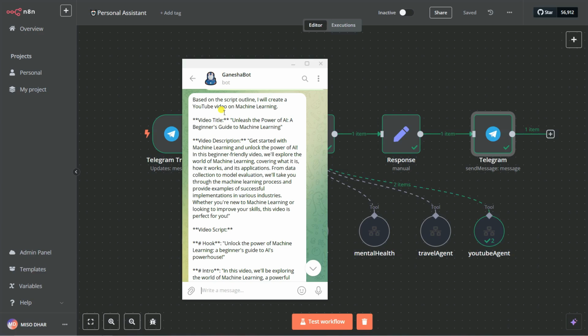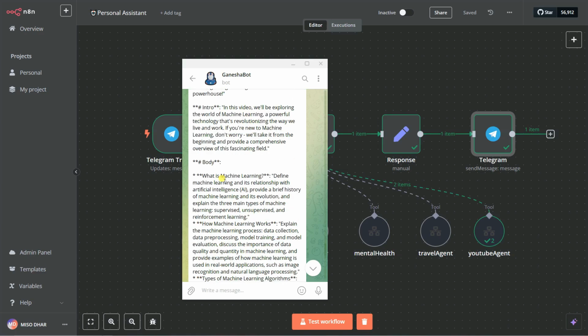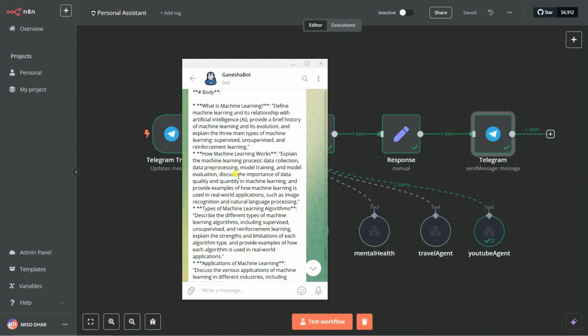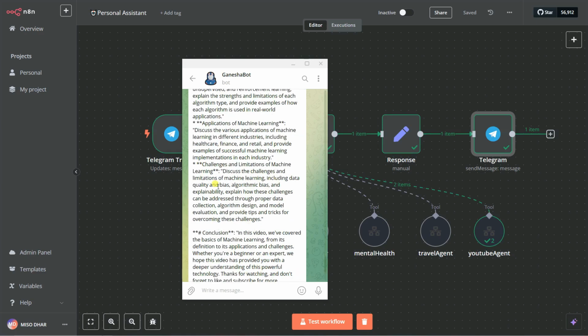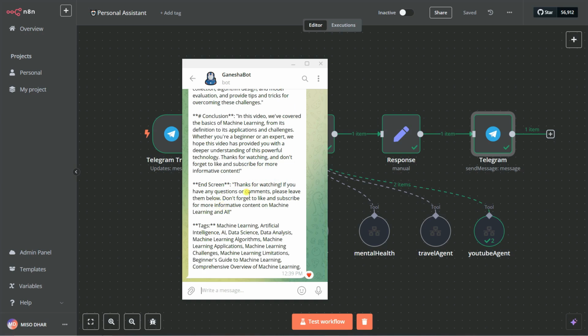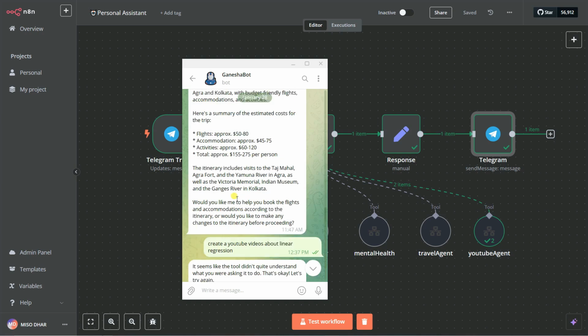So you can see here, based on the script outline, it created a YouTube video on machine learning. Unleash the power of AI: a beginner's guide to machine learning. So video description, video script, okay, intro, body: what is machine learning, how machine learning works, types of machine learning algorithms, applications of machine learning, challenges and limitations of machine learning, conclusion, and end screen. See, it also gives me the tags. Okay, so see, this is how it actually works.